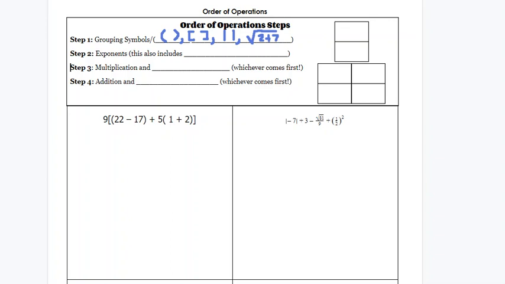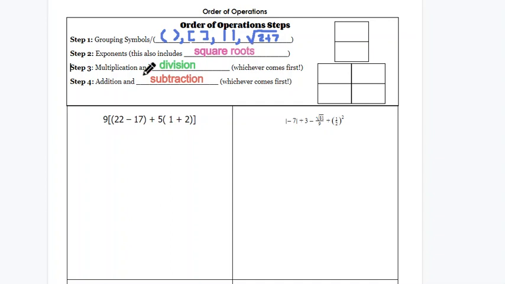Our step two is exponents, and that can also include square roots. The opposite of squaring something is taking the square root, so they have the same power, so therefore they're done in the same step. Step three is multiplication and division, and we do whatever comes first.